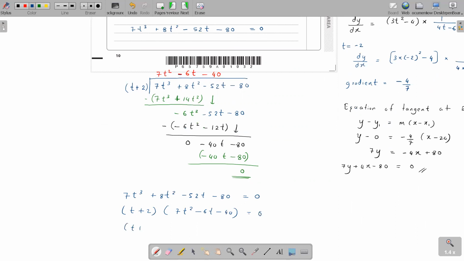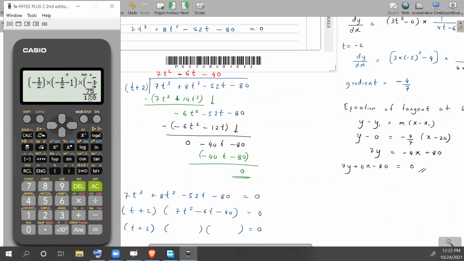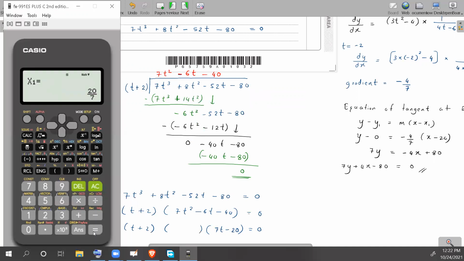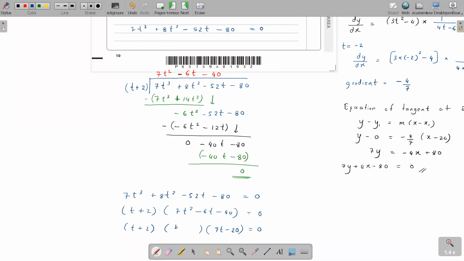Then can you factorize this quotient, Buddha? It's a quadratic, you can type it in the calculator. What are the two factors? x equals 20/7 and -2. But I want the factors, in fraction form first. 20/7 means 7t minus 20. And the other factor is t plus 2. So you can see t plus 2 is a repeated factor. Why? It's a tangent. Tangent means normally it's a repeated factor.